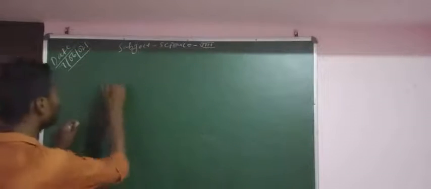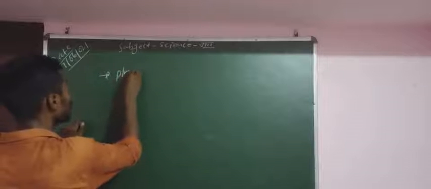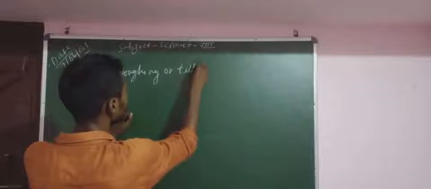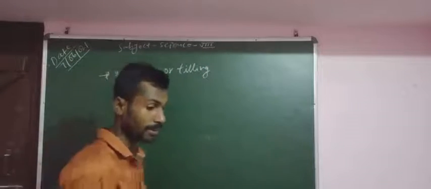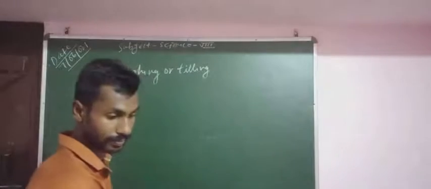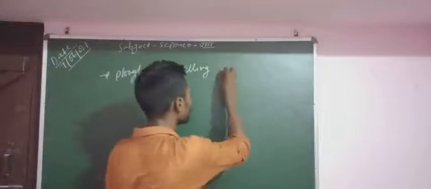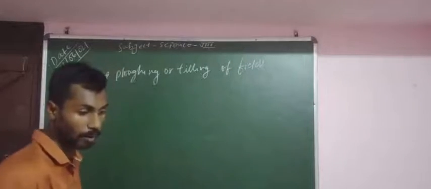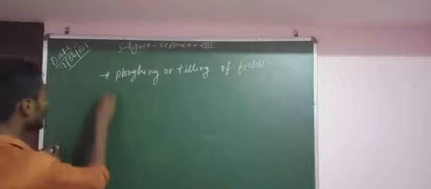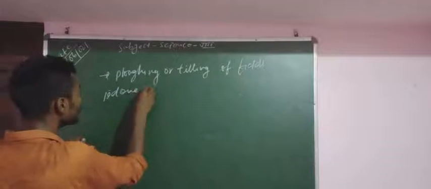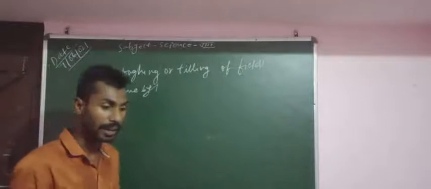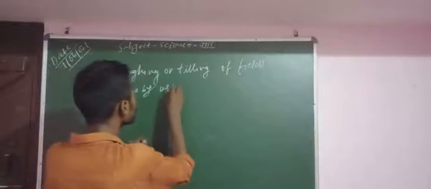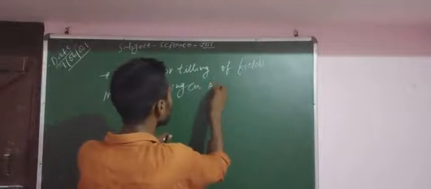Basically, plugging or tilling of fields is done by using an equipment.